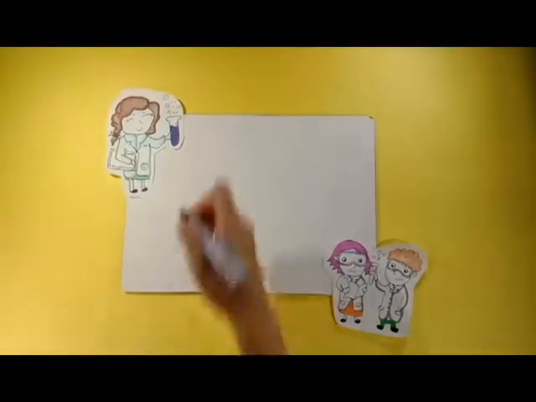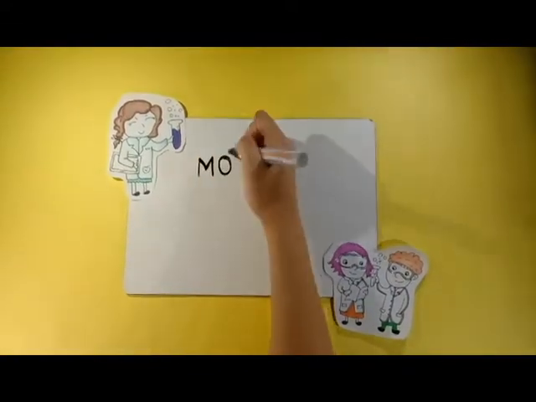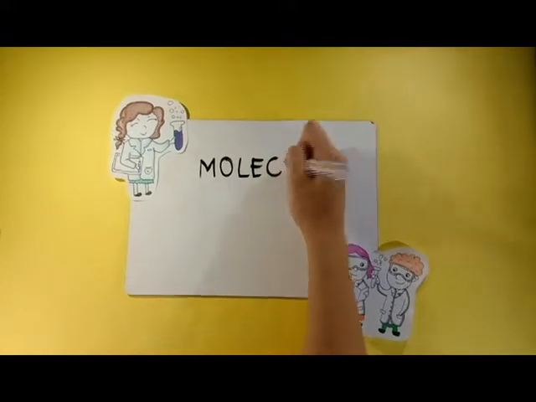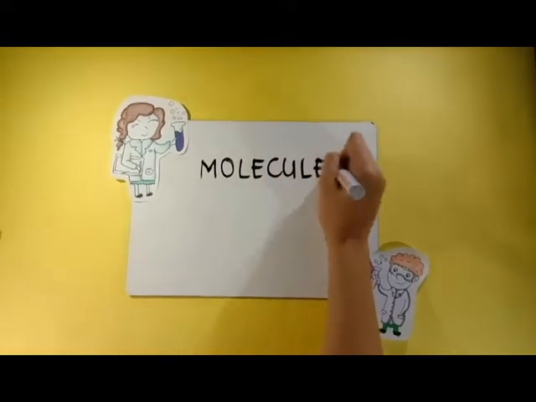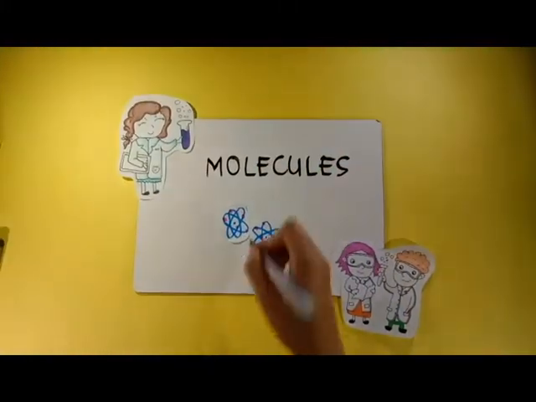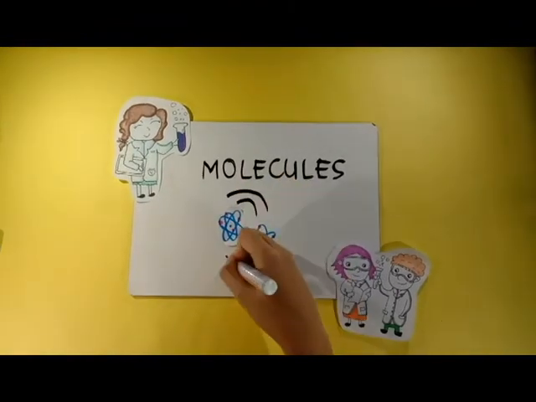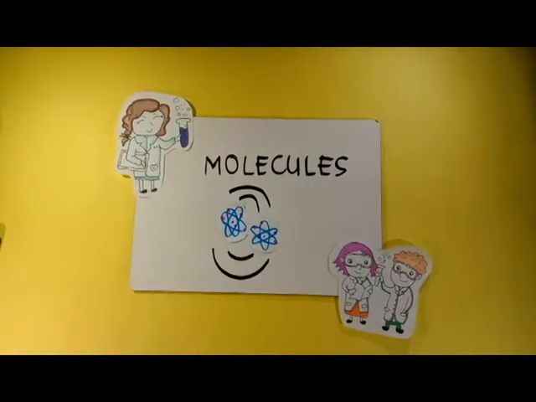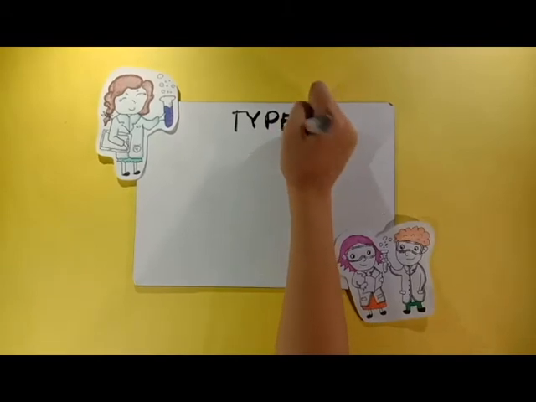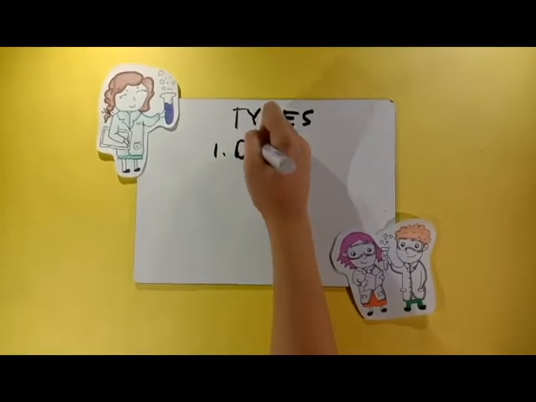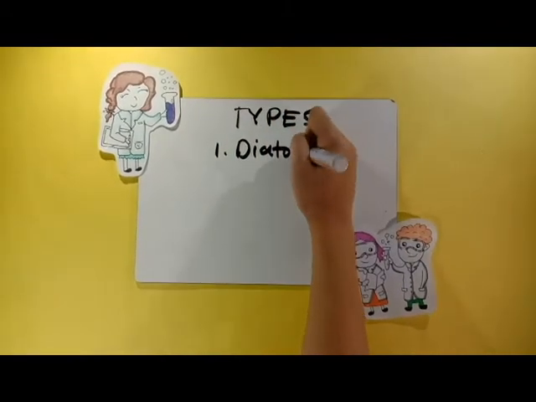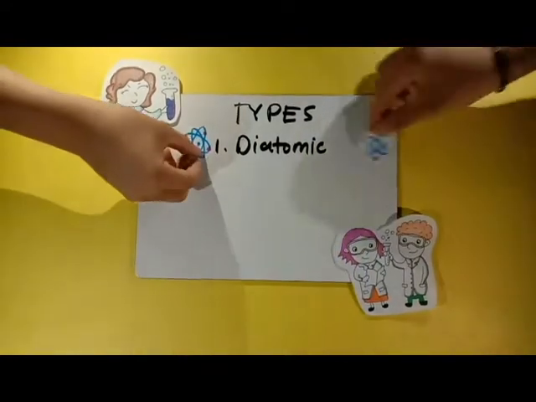Molecules. Aggregates of at least two atoms in a definite arrangement held together by chemical forces or bonds, joined in a fixed ratio. Electrically neutral or stable. Types of molecules. Diatomic. Composed of only two atoms of the same or different chemical elements.